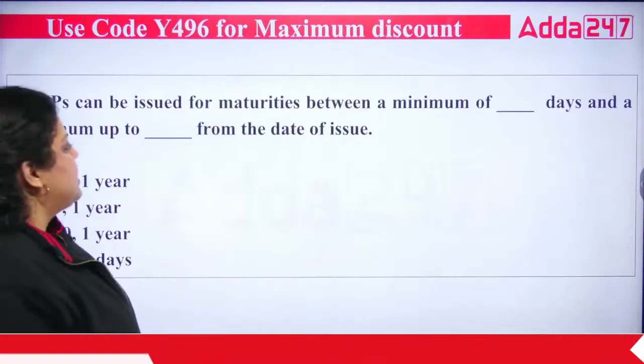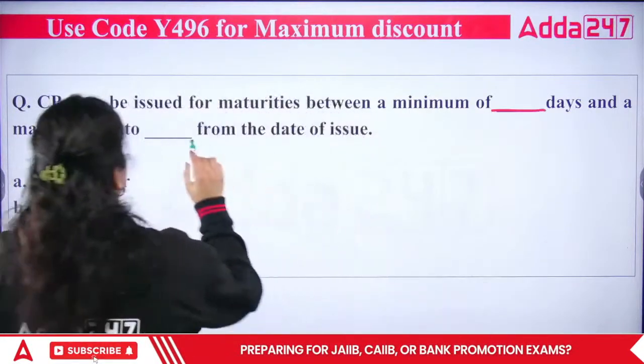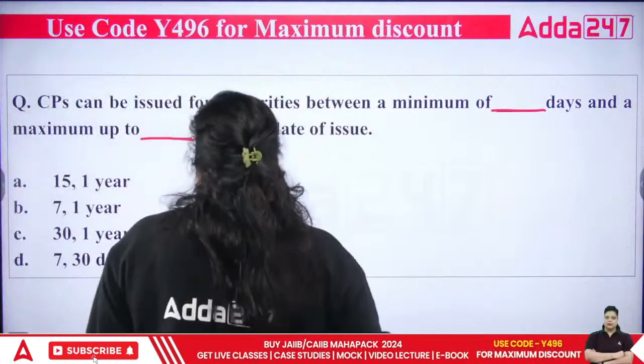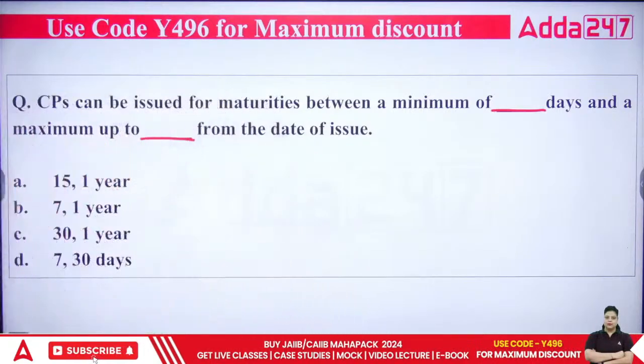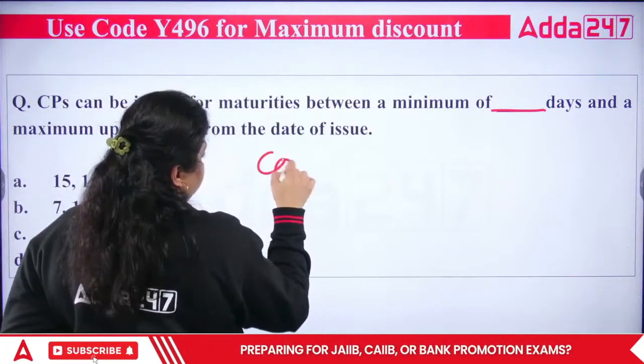Commercial papers can be issued with maturities between a minimum of dash days and a maximum of up to dash from the date of issue. Apart from that, do remember, commercial papers are issued by corporates.